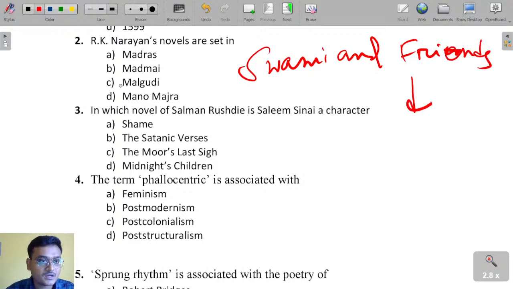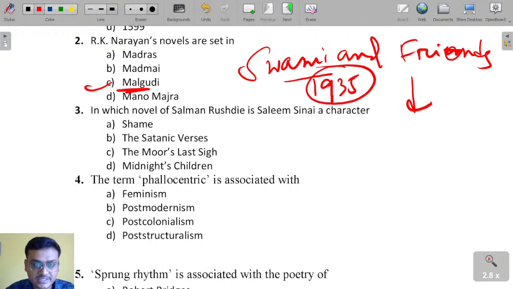For the first time, the fictional setting Malgudi appeared in Swami and Friends, which is the name of the work. It was published in 1935.